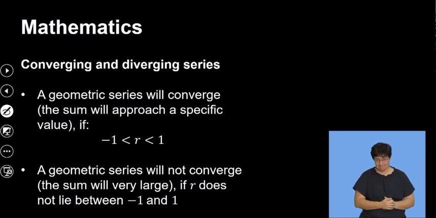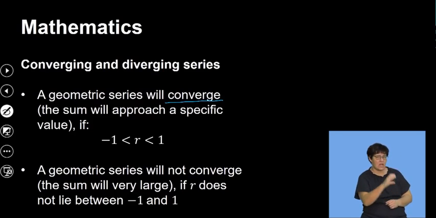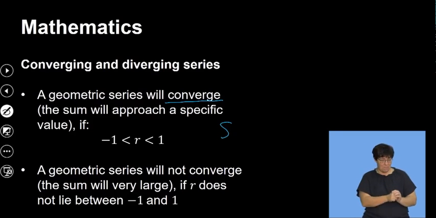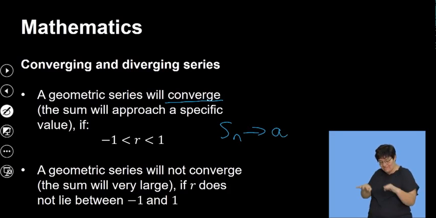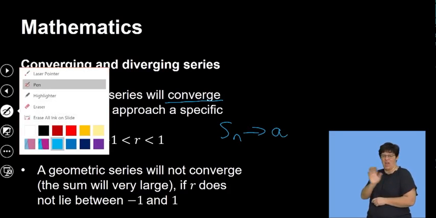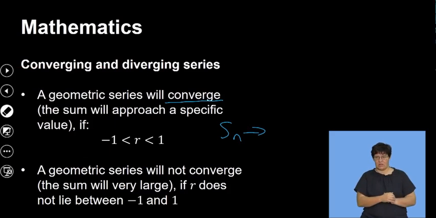Now, we have what we call a converging and diverging series. A geometric series will converge. What does that mean? The sum will approach a specific value. Let me not use A, because then I will confuse you. Remember, A we said is the first term.